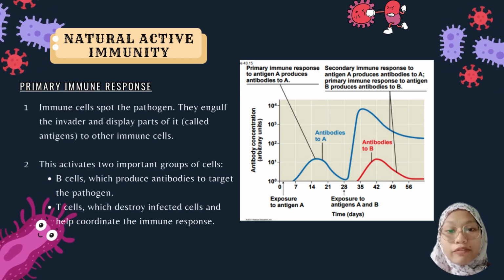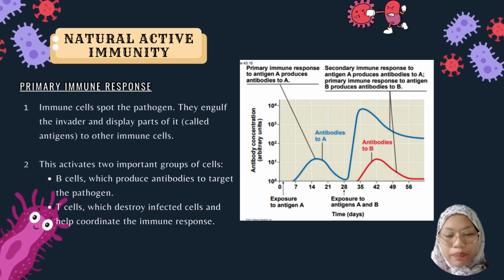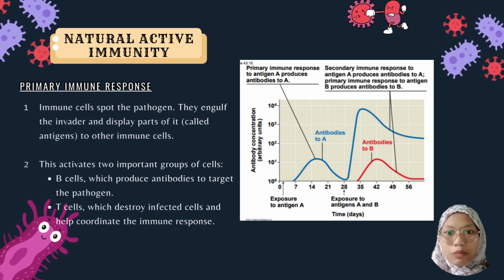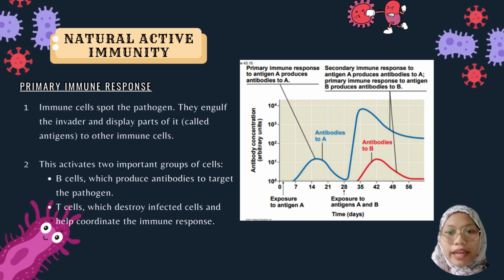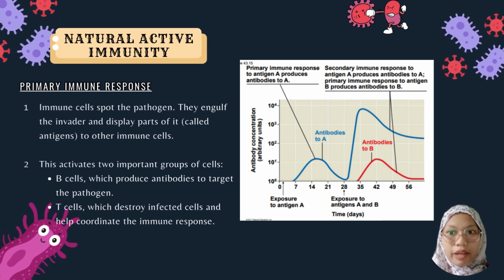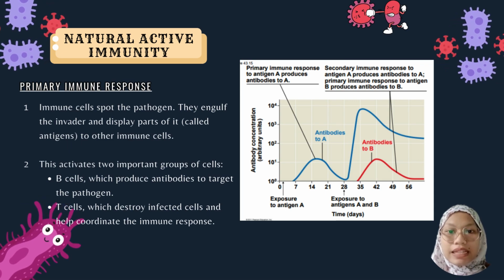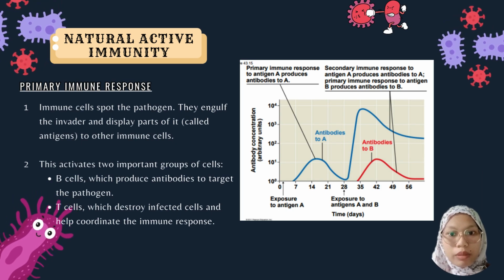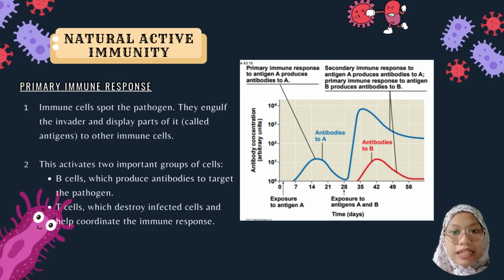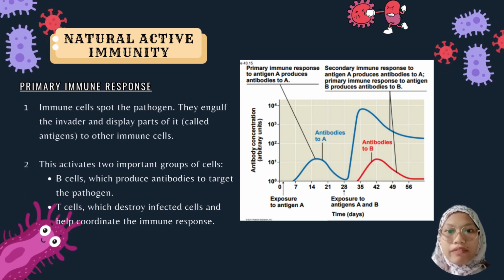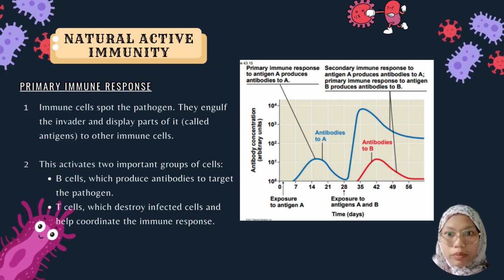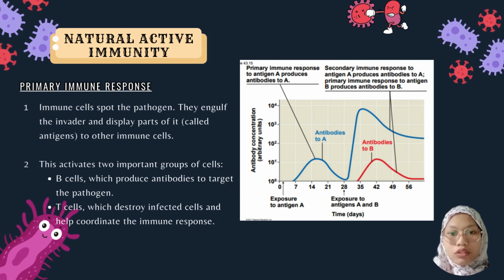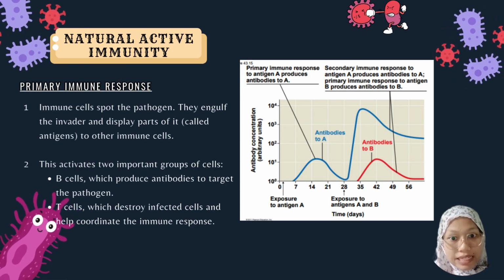So let's take a look at the graph for better understanding. We can see that the blue line indicates the primary immune response. On day 0, the body is exposed to antigen A for the first time. At this point, the immune system is unfamiliar with the antigen, so it takes time to react. This delay happens because the immune system needs to activate B cells and T cells, and those B cells must produce antibodies. As you can see, the blue line rises slowly, the antibody level peaks after several days and then gradually drops. This response is slower because the body is learning to fight the antigen for the first time. This is why you might feel sick for several days or even weeks.